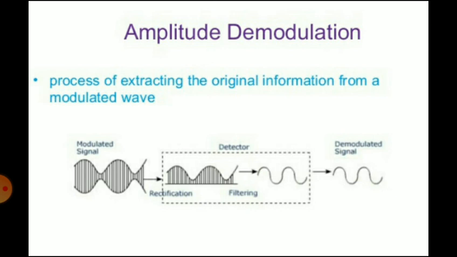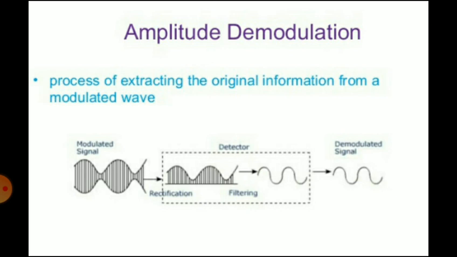In fact, the original form of the signal, which is the output of the transducers, should be applied to the final stage, that is the data presentation stage of the instrumentation system. The process required for recovery of the original signal from the modulated waveform is called demodulation or detection.